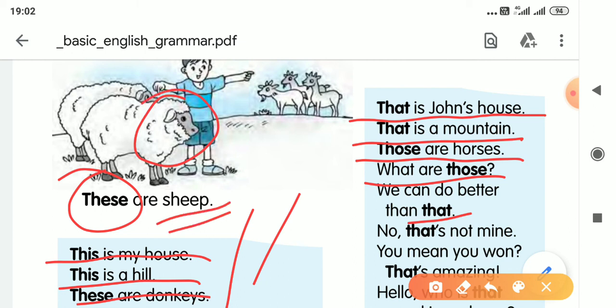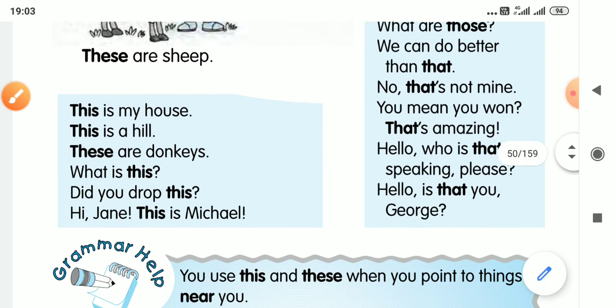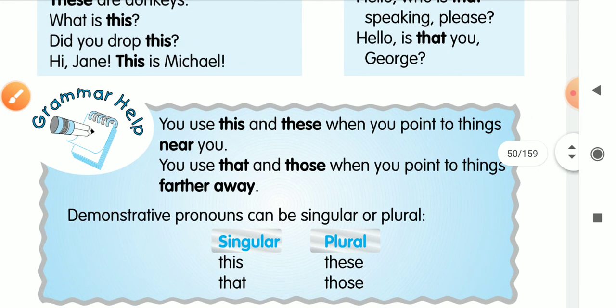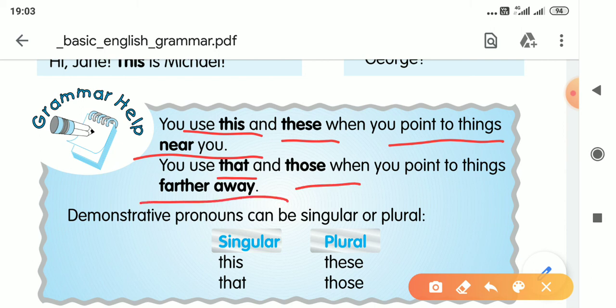If you remember my noun slide, here sheep has no change. Why? Because sheep is used as singular as well as plural in the same form. Here you see this, these, when you point to things near you, that, those, farther away. For nearby things we use this and these, and for far things that and those.